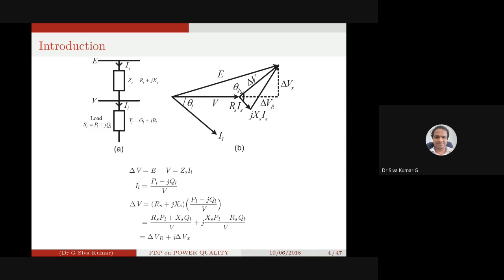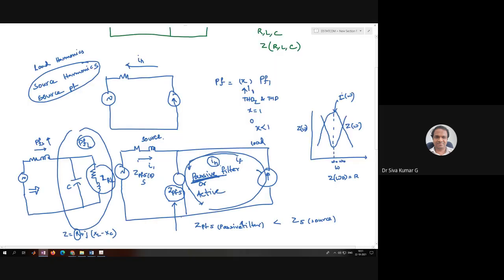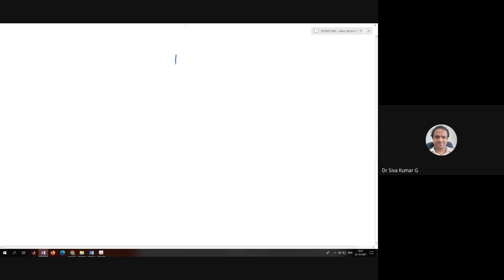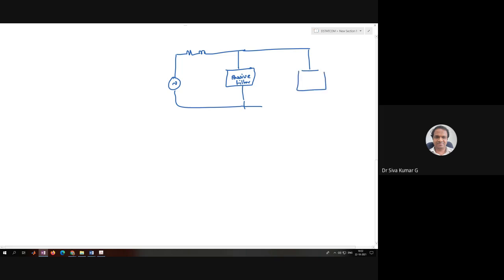We are going to design a passive filter to eliminate the source harmonics. It's about a nonlinear load.